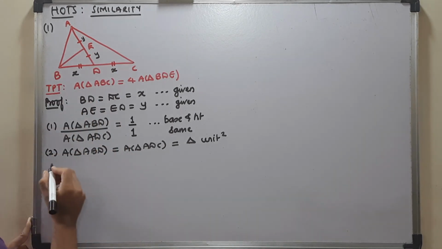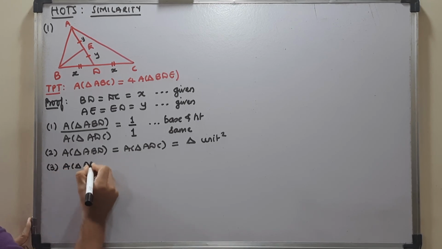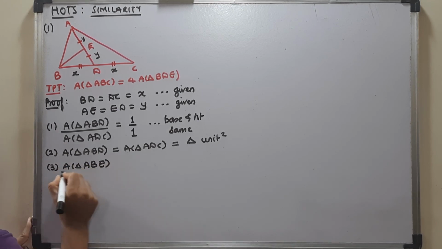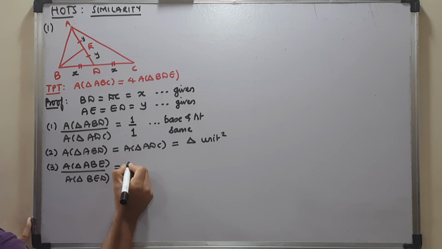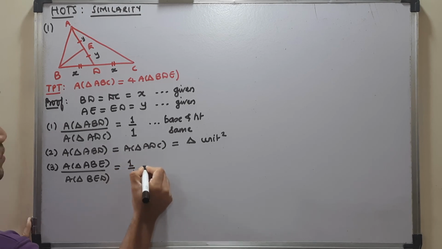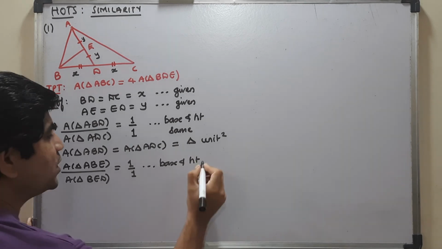So I get the ratio of area of triangle ABE to area of triangle BED, and that also will be 1:1 because base and height are both the same here.